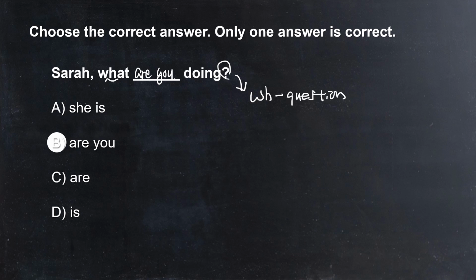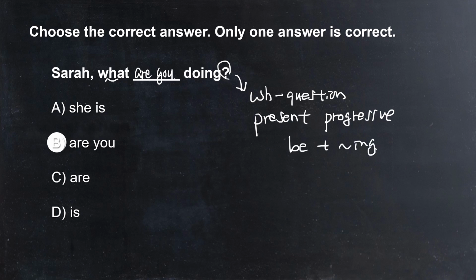At the same time, this is present progressive. Present progressive, so we need be plus verb-ing. Now, Sarah is "she", correct? But when you call Sarah, Sarah is not third person. Sarah becomes "you". Sarah becomes the second person. So you're calling Sarah, Sarah, what are you doing?